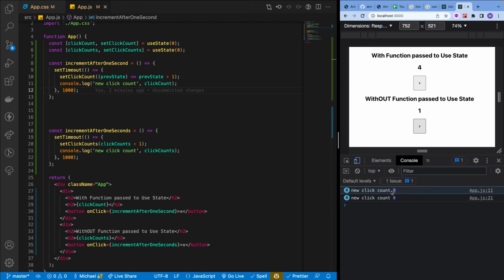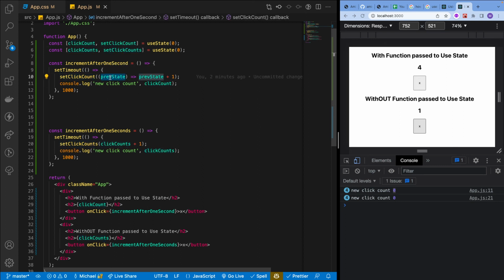Now you can see that we're still saying console.log, we're still saying click count, right? Because remember, this has not finished rendering yet, or rather the update hasn't come through yet. Click count is still technically 0, but this is grabbing the references to set state.